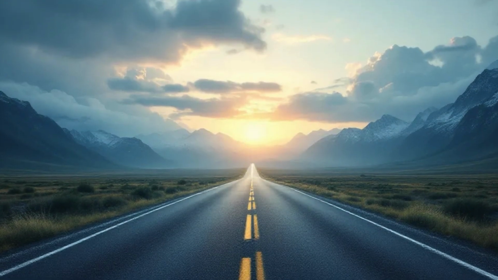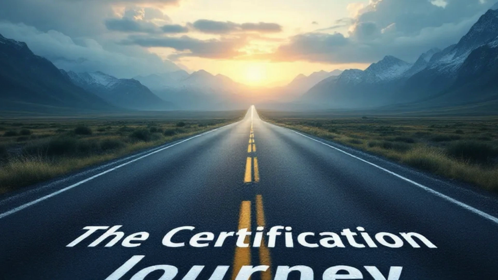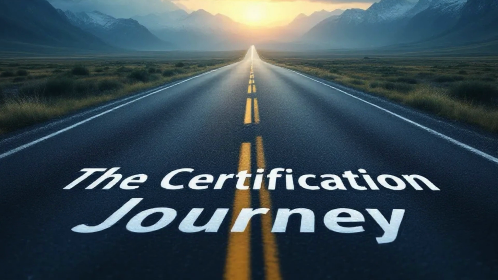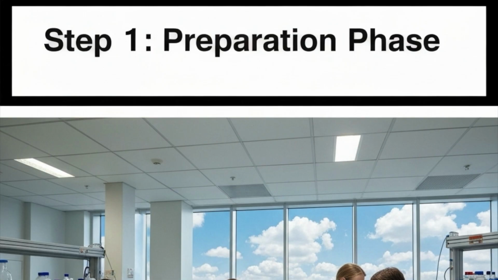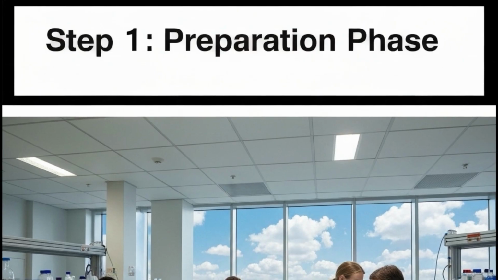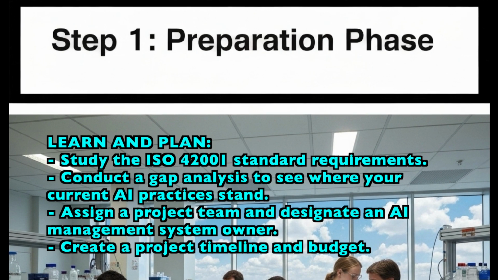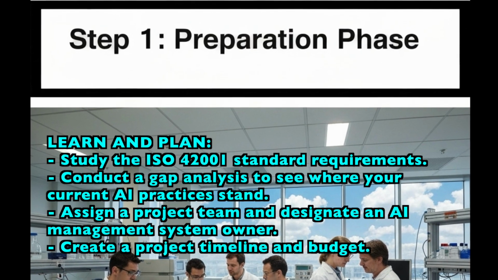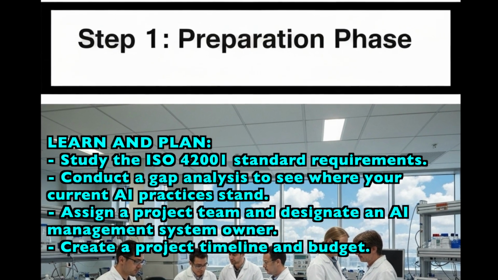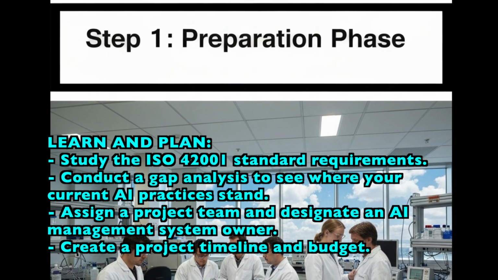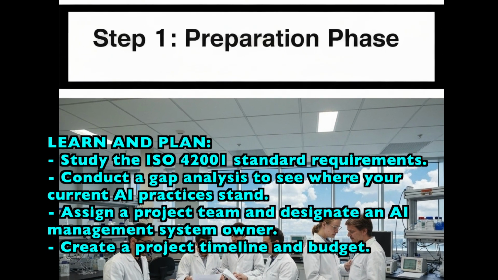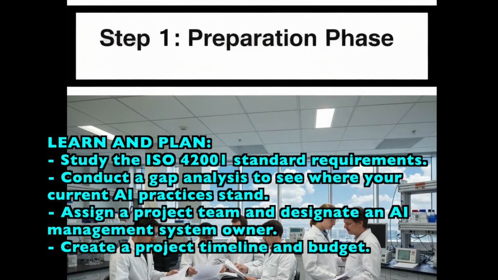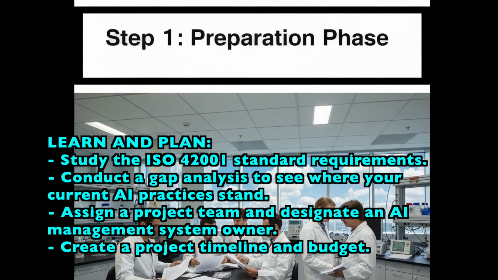Here's how the ISO 42001 certification process works for organizations. The certification journey. Step 1. Preparation phase. Learn and plan. Study the ISO 42001 standard requirements. Conduct a gap analysis to see where your current AI practices stand. Assign a project team and designate an AI management system owner. Create a project timeline and budget.